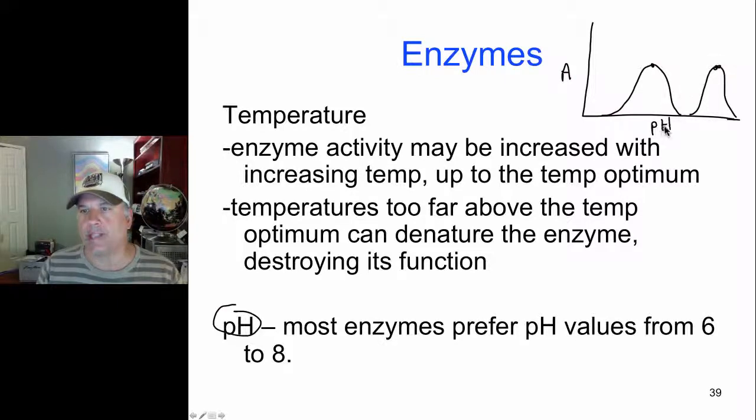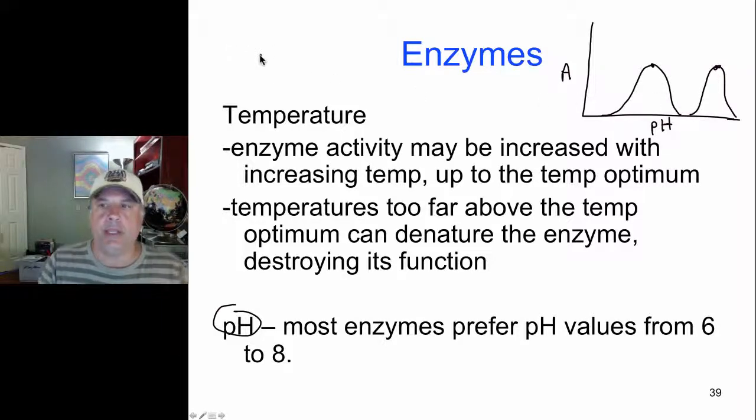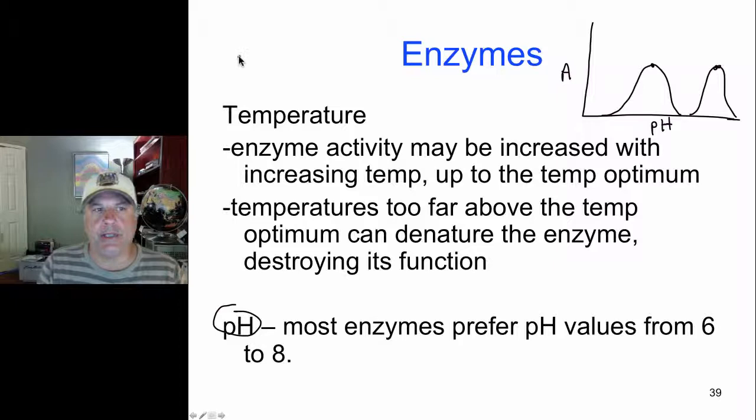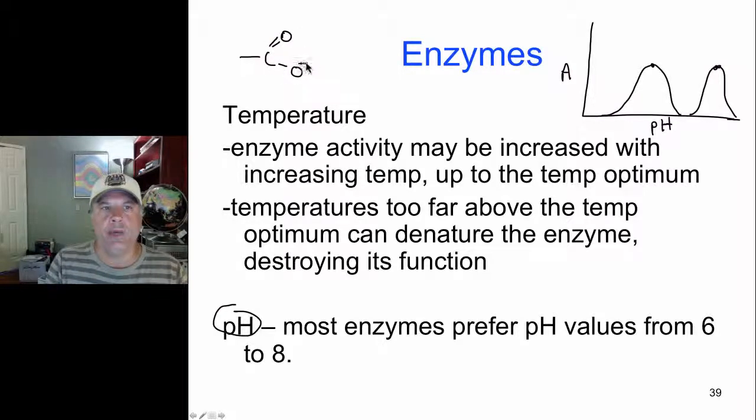Now, how can pH, the concentration of hydrogen ions, influence the activity of enzymes? Well, remember, in proteins there are acidic amino acids that have side chains with a carboxyl acidic group on them, where this oxygen can become negatively charged if it donates a hydrogen to solution, or alternatively can become neutralized if it accepts a hydrogen ion from solution.